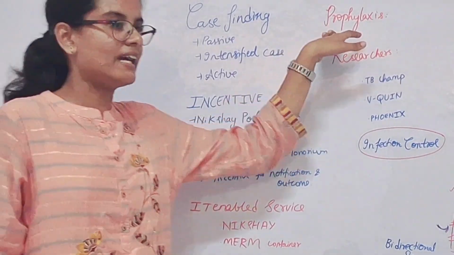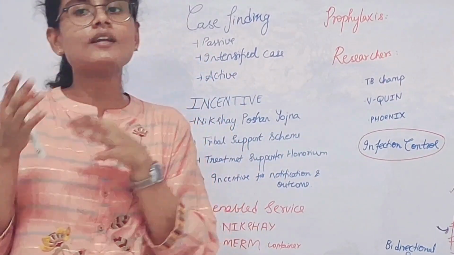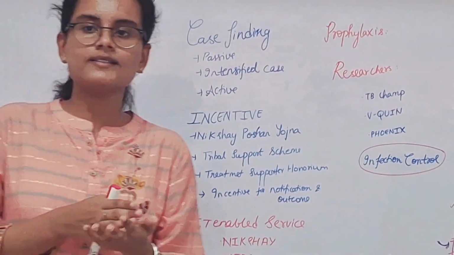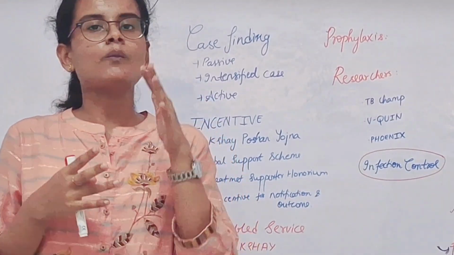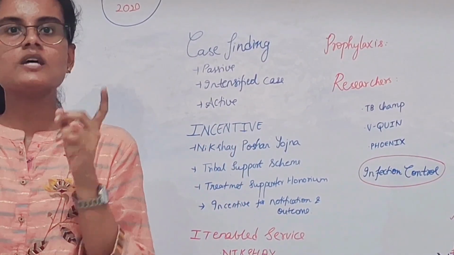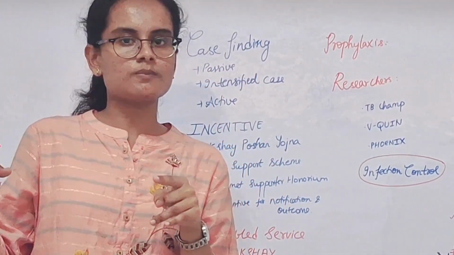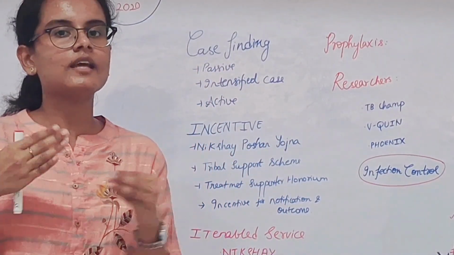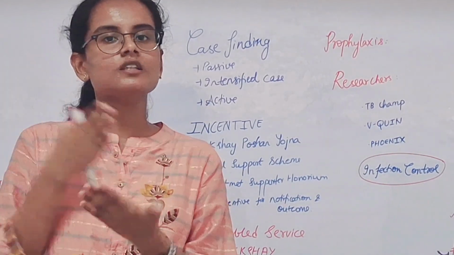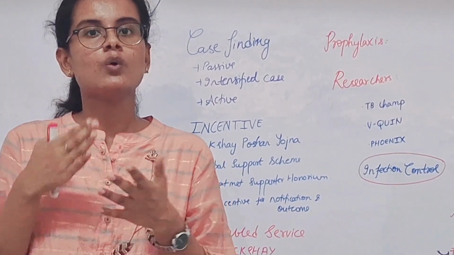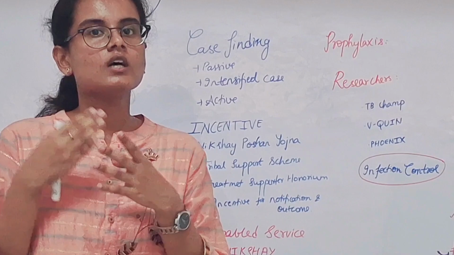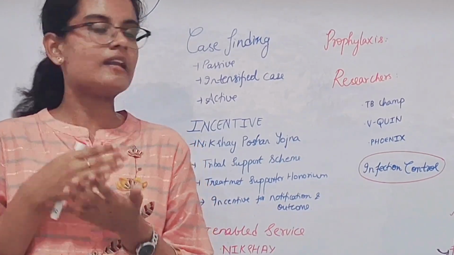Next, what is the prophylaxis? If any person has been in contact with a TB patient, either multi-drug resistant or drug sensitive, they will be provided with prophylaxis, which includes isoniazid 300 mg once daily for 6 months. If the patient cannot afford to take it for 6 months, it can be shortened to 3 months of weekly doses, which includes rifapentine and isoniazid.